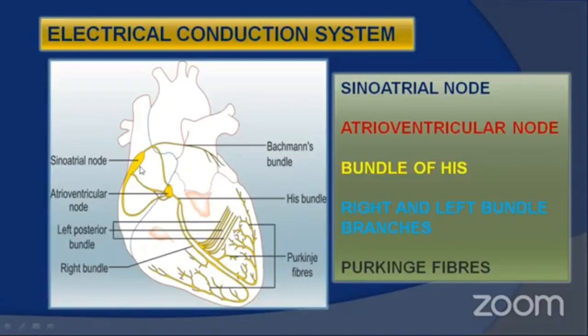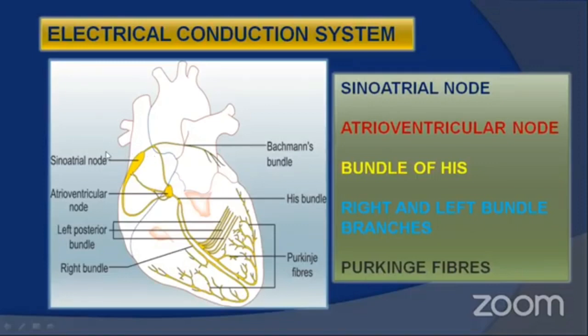There are two nodal tissues in the wall of heart. One is SA node or sinoatrial node located on the wall of the right atrium. Atrioventricular node is located at the junction of auricles and ventricles. Sinoatrial node acts as pacemaker, which generates action potential for the beginning of the cardiac cycle or for the heartbeat.